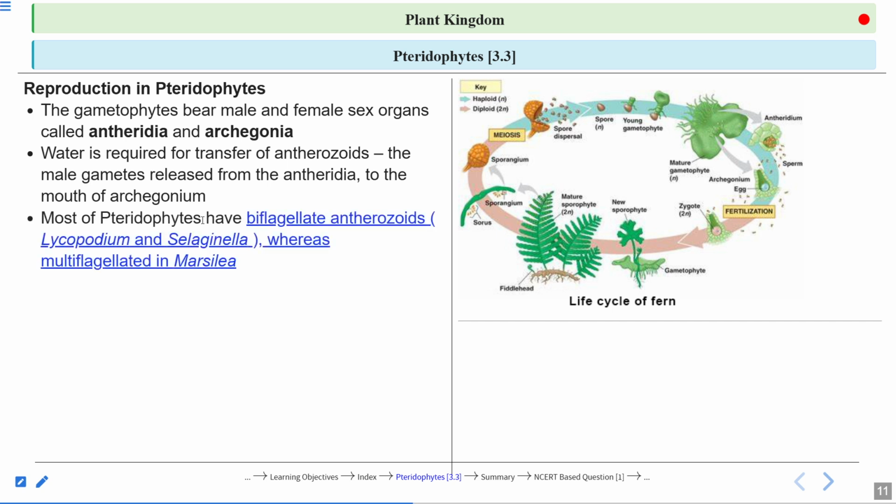So, a very important point here. Most pteridophytes have biflagellate antherozoids, as we have seen in the case of bryophytes also. Biflagellate antherozoids, examples Lycopodium and Selaginella. Whereas they are multiflagellate in the case of Marsilea, an aquatic pteridophyte. Very important point. You must remember this.